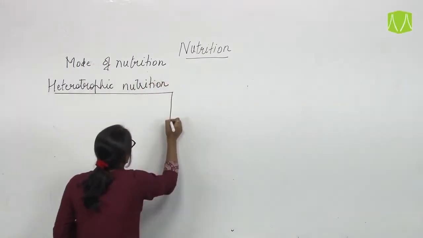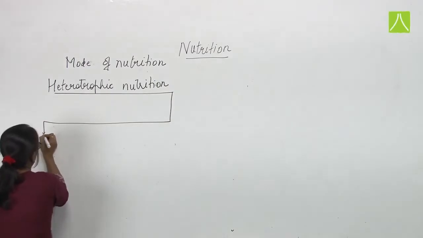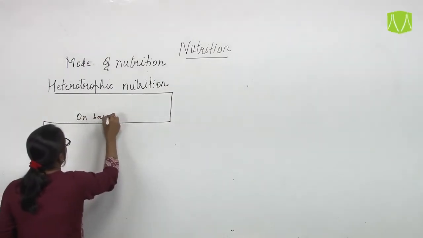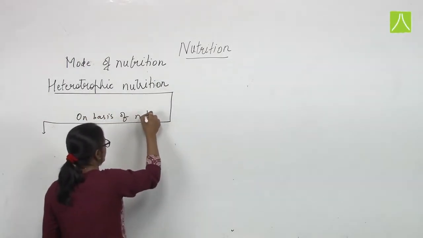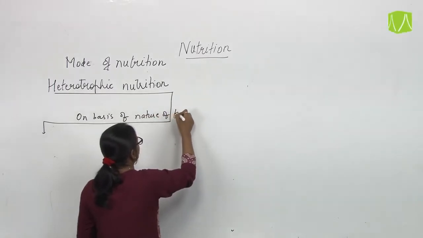This heterotrophic nutrition is now classified on basis of nature of food. It means what food they are eating.